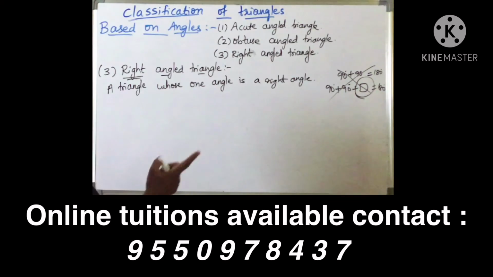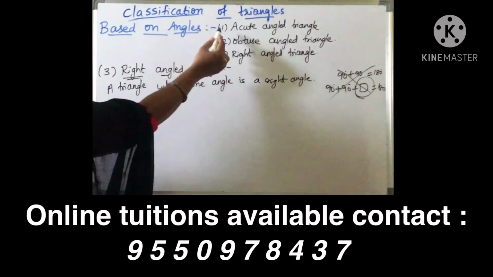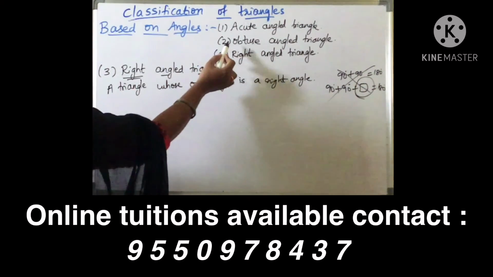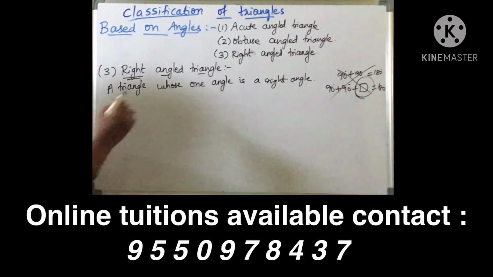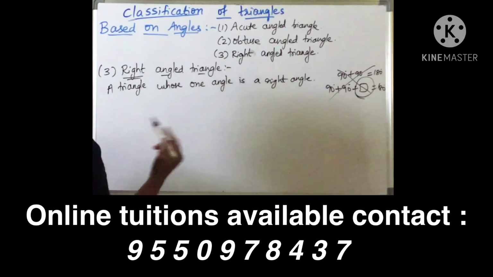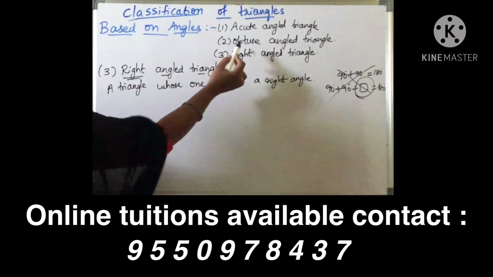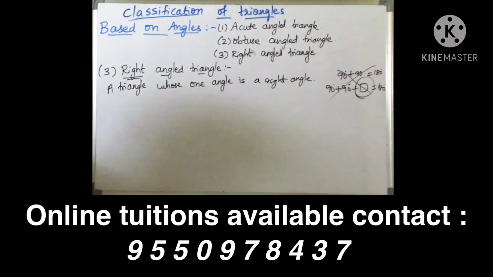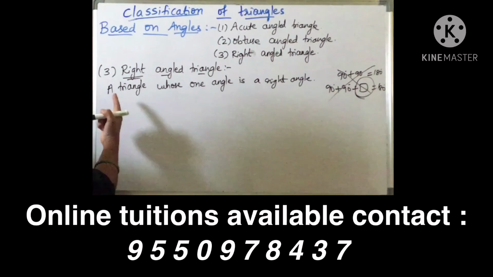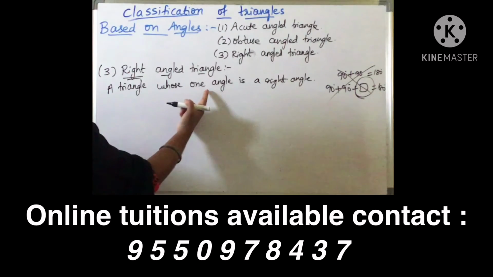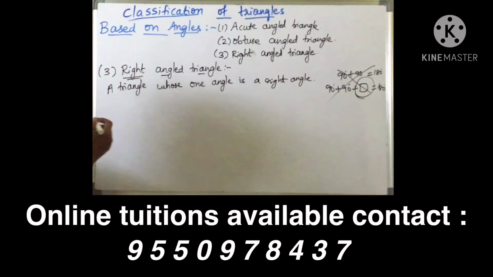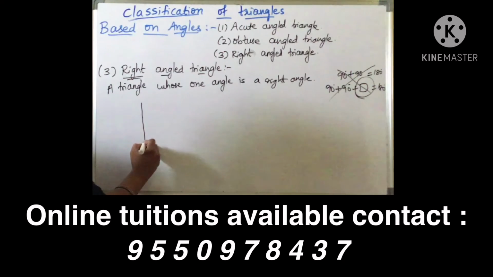So we can take three acute angles. We can take only one obtuse angle. Here, only one right angle. We cannot take two obtuse angles or two right angles in a triangle. Okay, so the definition is a triangle whose one angle is a right angle. And you know the shape of a right angle? This is 90 degrees.